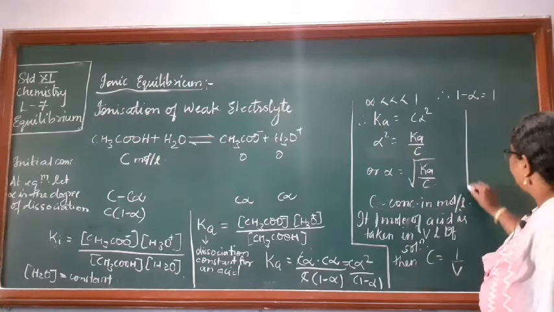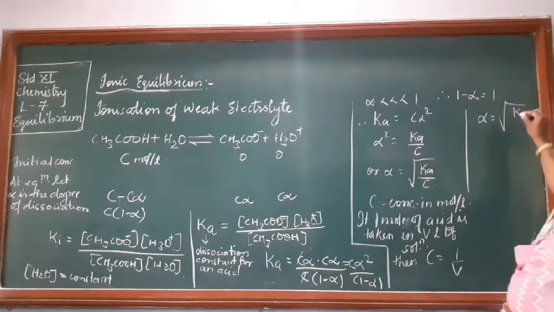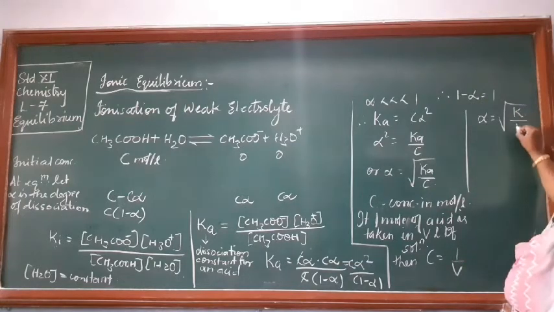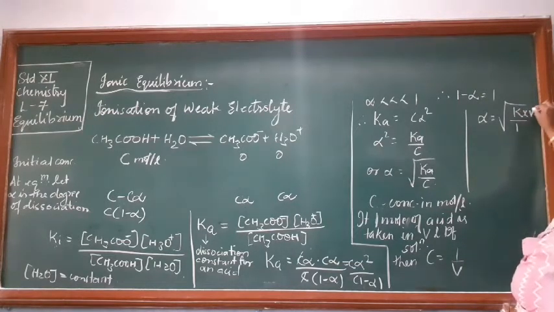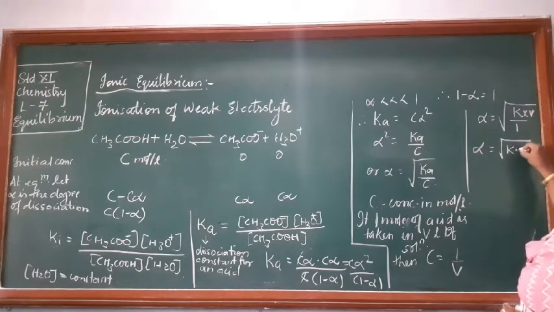So therefore you can write alpha is equal to under root of Ka. In place of C, what can we write? 1 by V, meaning V will go into the numerator. So you have alpha is equal to under root of Ka into V.